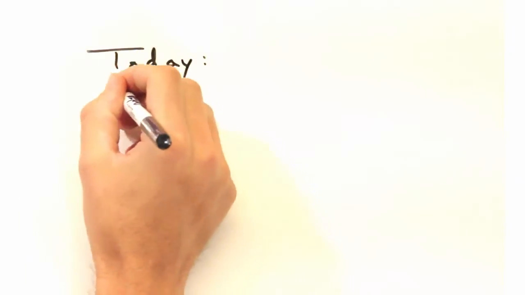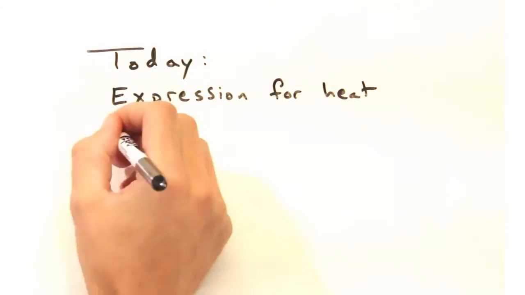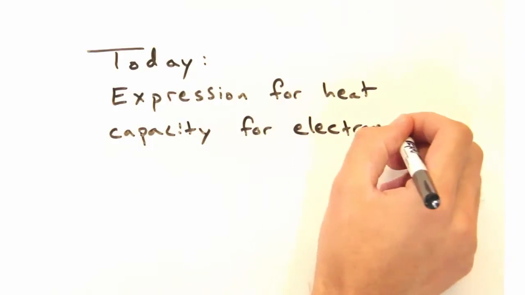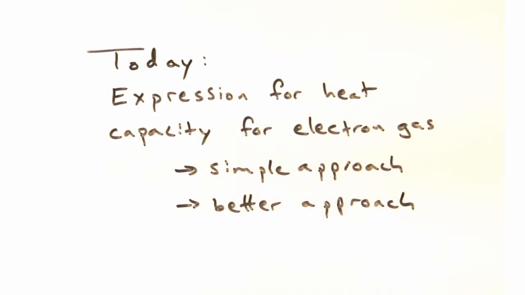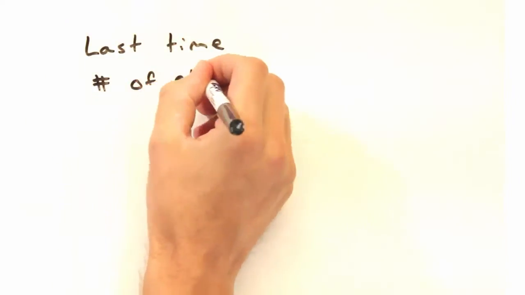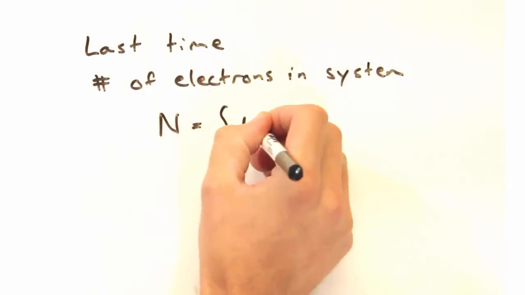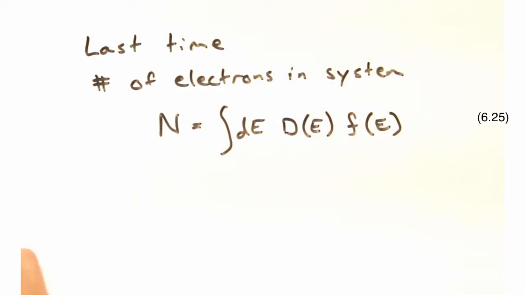So our goal today is to develop an expression for the heat capacity of an electron gas, first through a simpler approach that encompasses the physics, but is not as precise, and then confirm our model through a more mathematically robust approach. Recall from last time, the density of electrons can be determined by the integral of the density of states